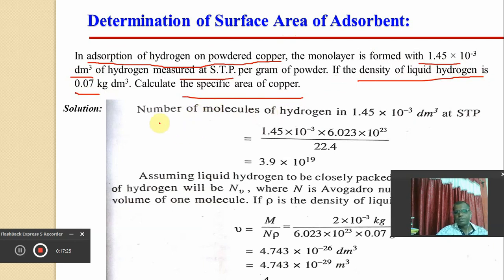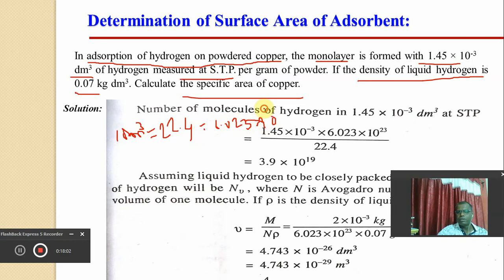Here, dear friends, the volume of gas is given for the formation of the monolayer, and this volume is given in dm cube. So we should know the number of molecules present in this much dm cube. Remember that 1 mole of any gas is always equivalent to 22.4 liters of the gas, and that contains 6.023 into 10 raised to 23 molecules.